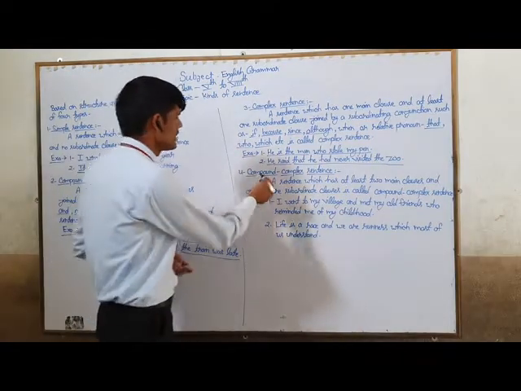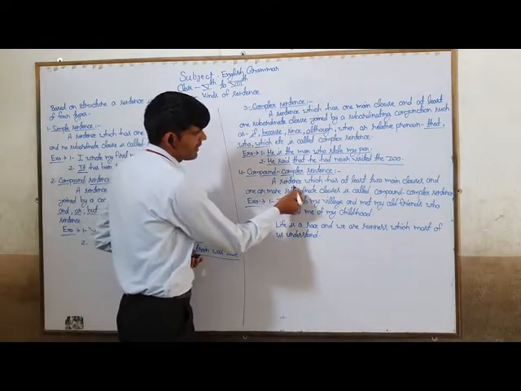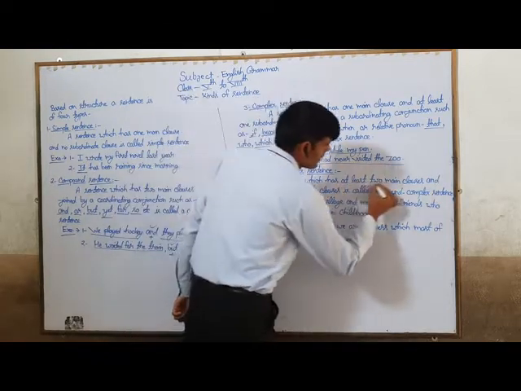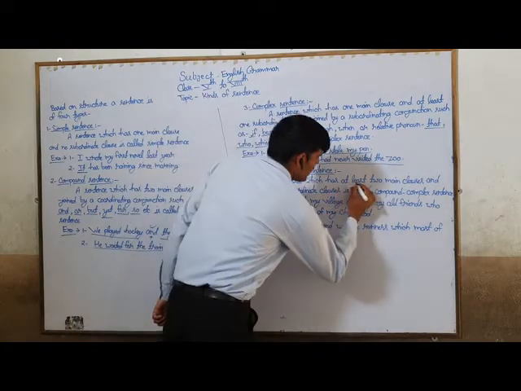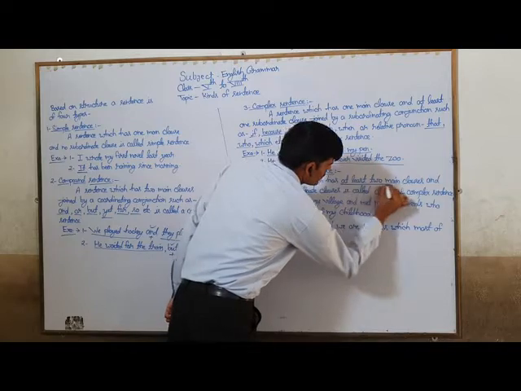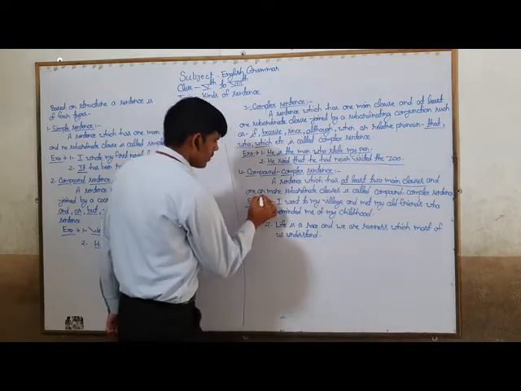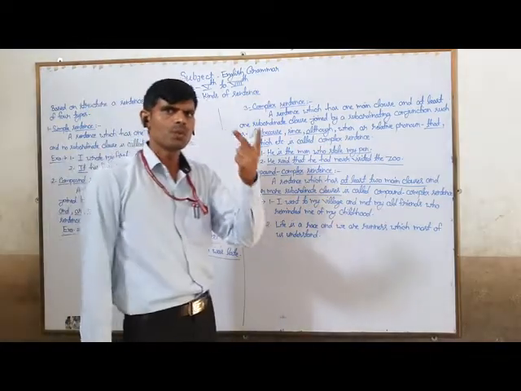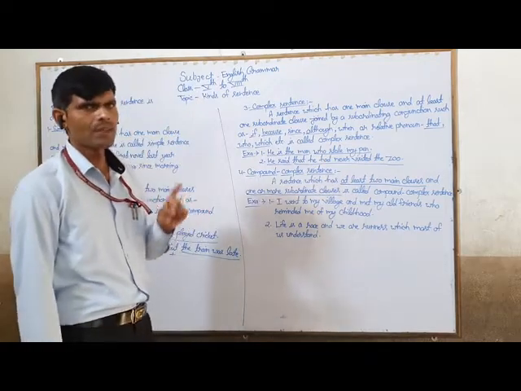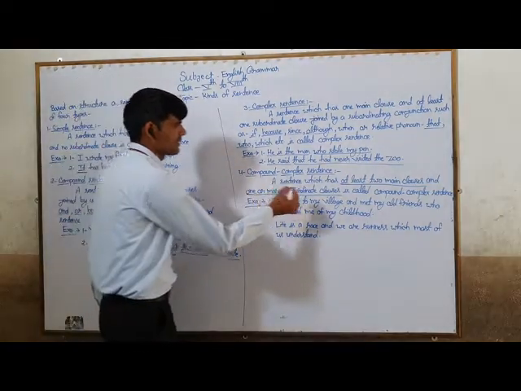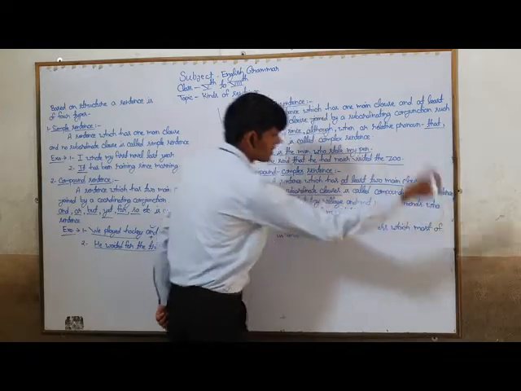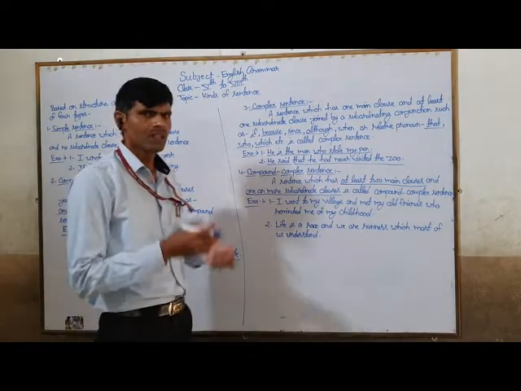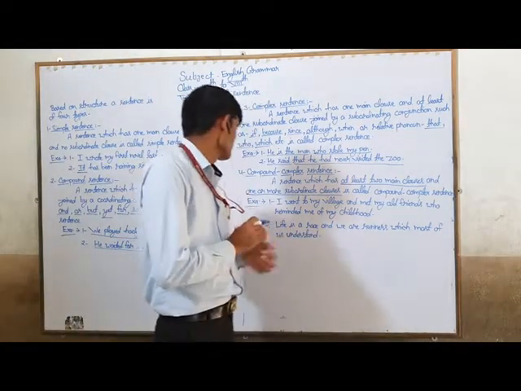So the definition of this expression is: a sentence which has at least two main clauses and one or more subordinate clauses. A sentence which has two main clauses and at least one or more subordinate clauses is called a compound complex sentence. To know more about this expression, you have to see some examples related to this topic.